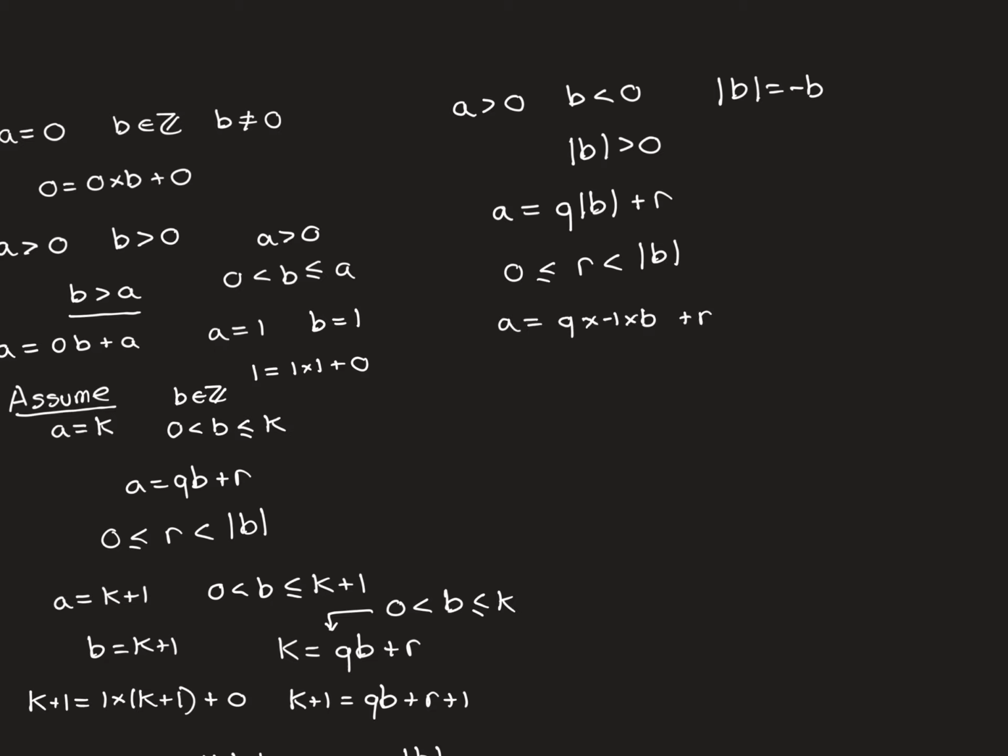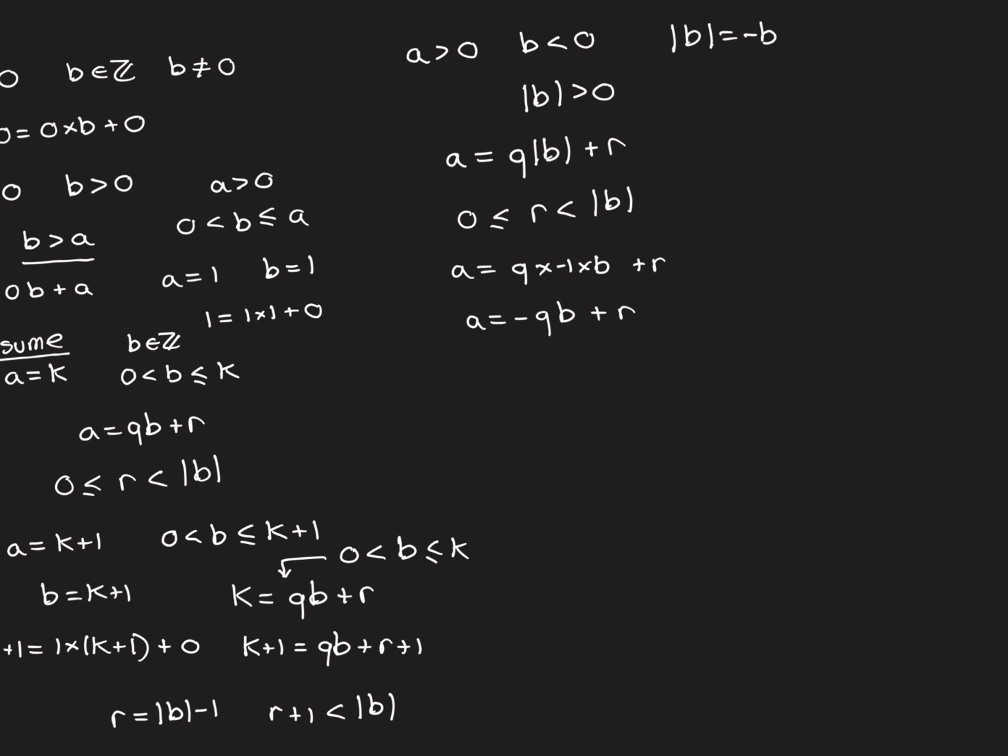So then by associativity we can take that minus sign into the q. We can multiply q by minus 1, and therefore a is equal to minus q times b plus r. So if q was an integer, then negative q will be an integer. So I've now got, look, a is equal to an integer. This is my new quotient. Negative q is the quotient now, times b plus r. And I already know that r satisfies this inequality, so that's perfect. So we've proven, therefore, that Euclidean division works in this case.